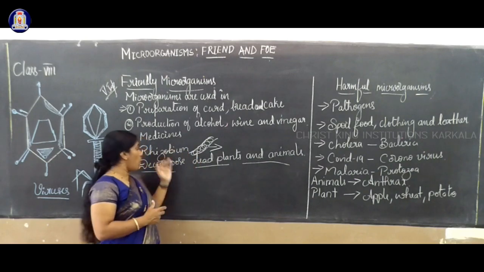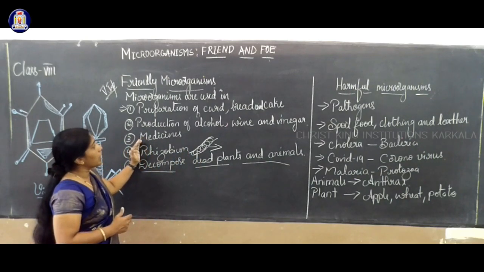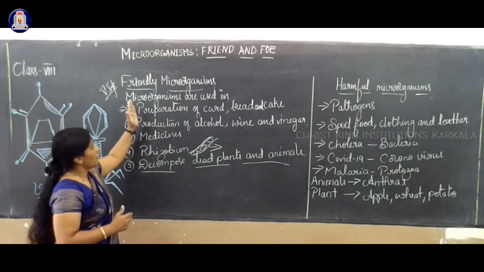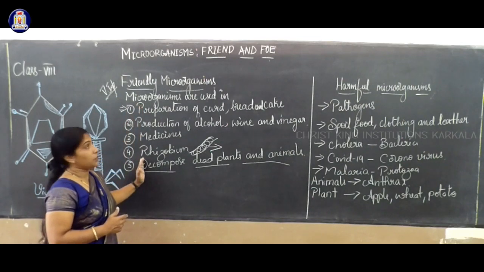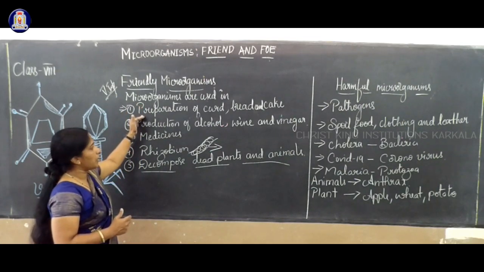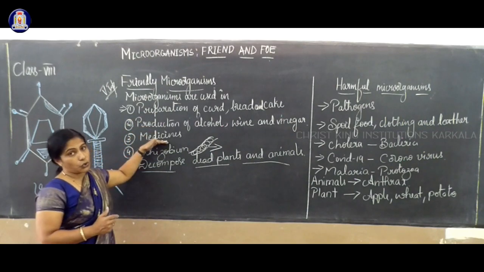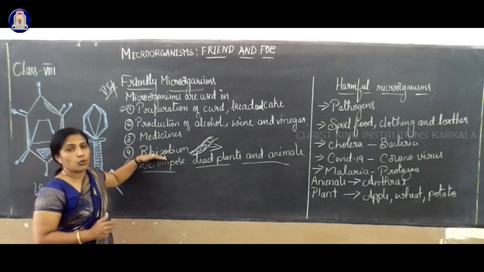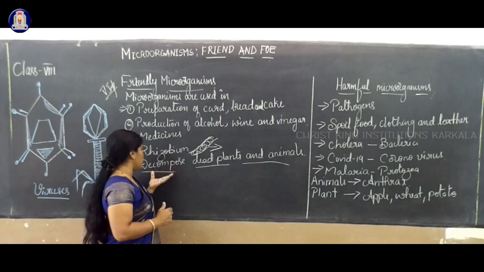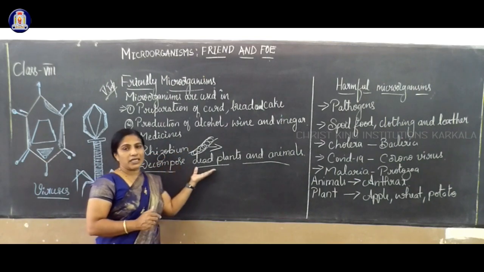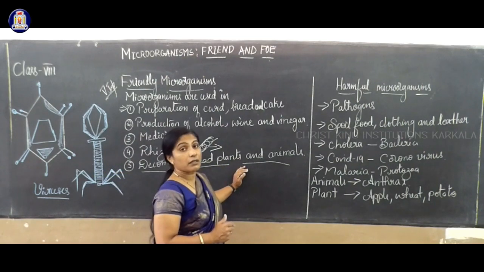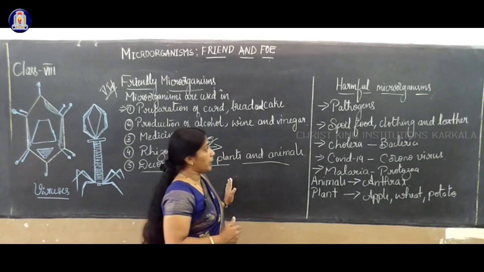These are the main microorganisms that are very essential in nature: preparation of curd and bread, production of alcohol, wine and vinegar, use in medicines, rhizobium fixing atmospheric nitrogen, and decomposing dead plants and animals. These are the beneficial microorganisms.